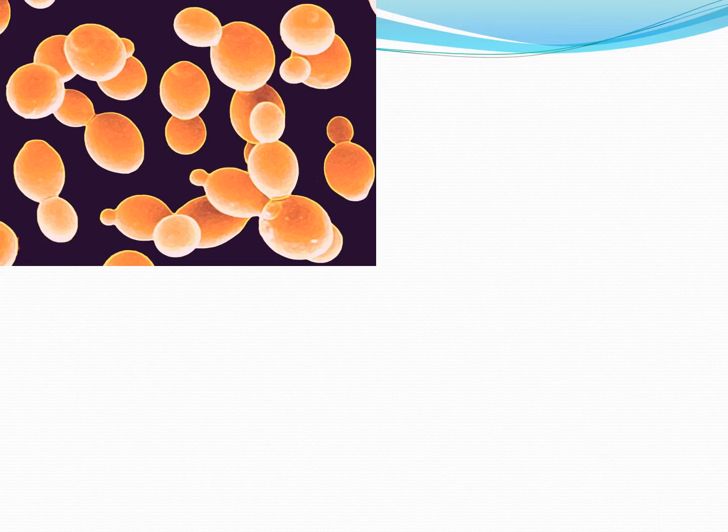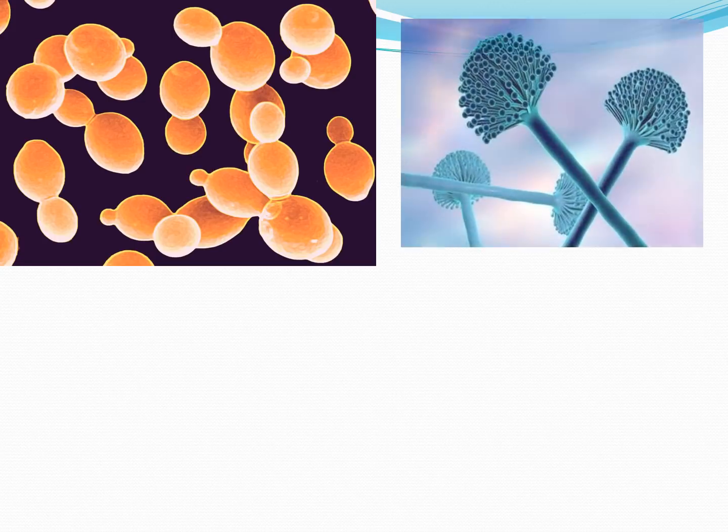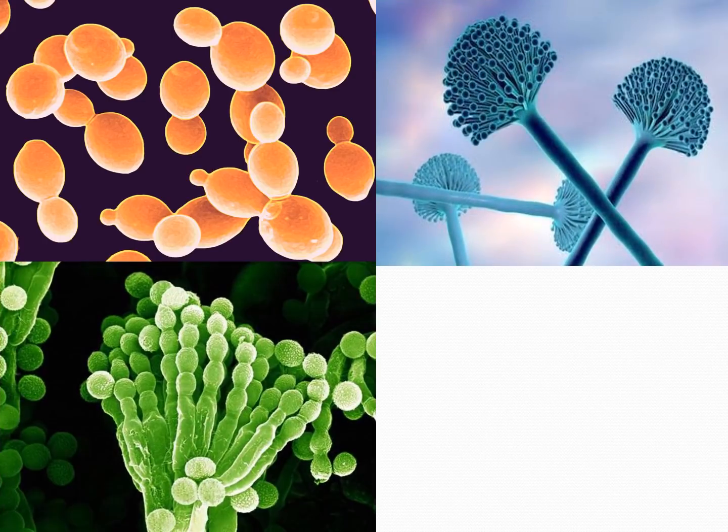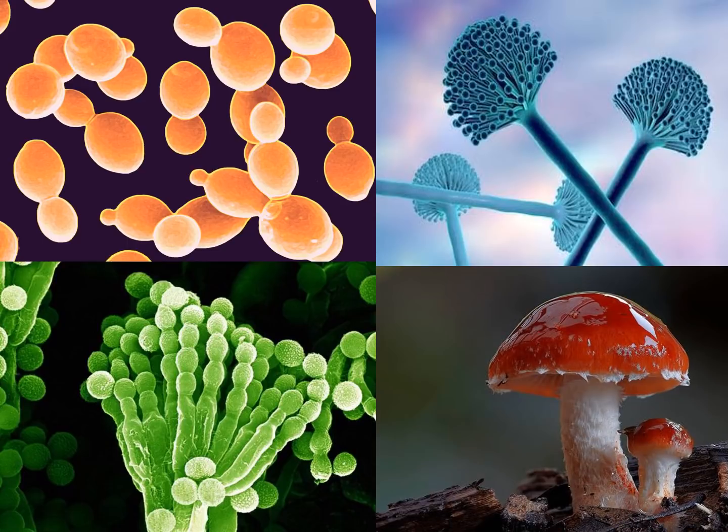Examples are baker's yeast, which is very often used in the kitchen, Aspergillus, Penicillium. Aspergillus and Penicillium are normally found on decaying matter, and we have mushroom. So these are examples of fungus.